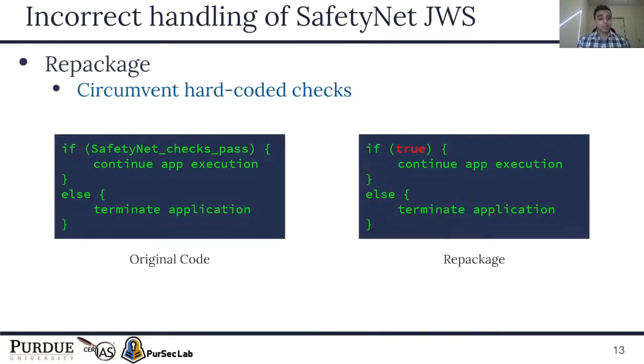For example, an app that has hard-coded the verification checks within the application, as seen on the left: if the SafetyNet checks pass, the app will continue executing, otherwise it will terminate. An attacker can repackage the app and set the if condition to be always true, so the app always continues executing and never terminates.